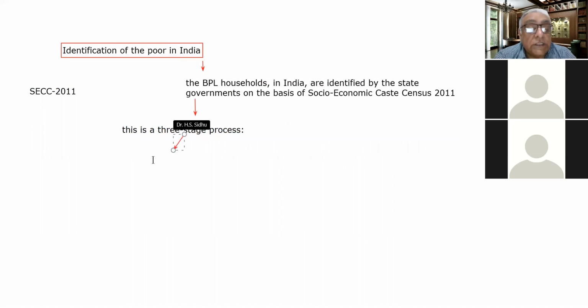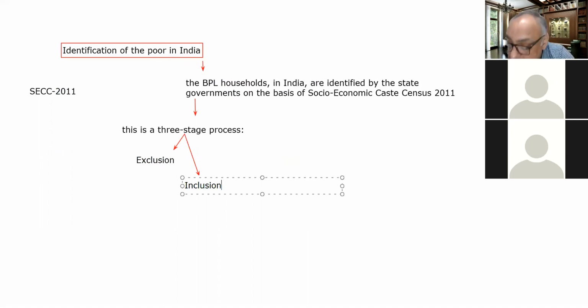is the exclusion process. There are certain criteria, and the households which meet that criteria are excluded from the poor automatically. This is the one point. And the second is the inclusion criteria.